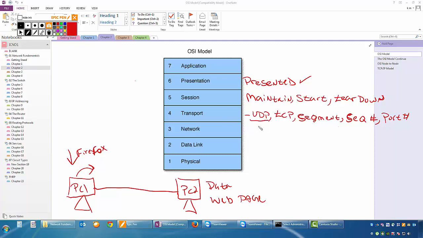This means the traffic is not going to be guaranteed. It means I'm just going to send the traffic down the wire, and I don't really care if it gets there or not. It's best effort. I mean, I want it to get there, but I'm not going to make sure it does get there.